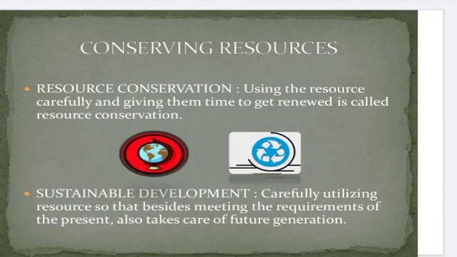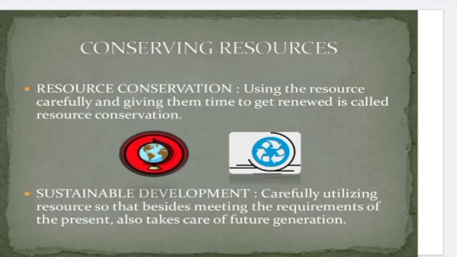And then conserving resources. Students, just imagine that all the water on the earth had dried up and all the trees were cut down. What would happen to the people? People would suffer a lot and roam here and there looking for food and shade. Do you know why? Because of the overuse of all these resources.